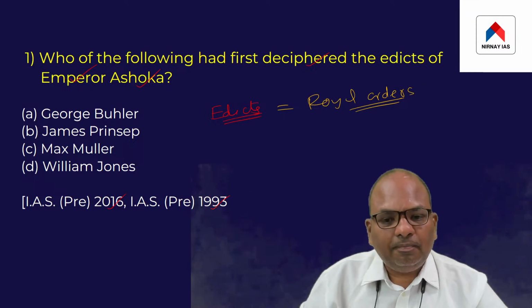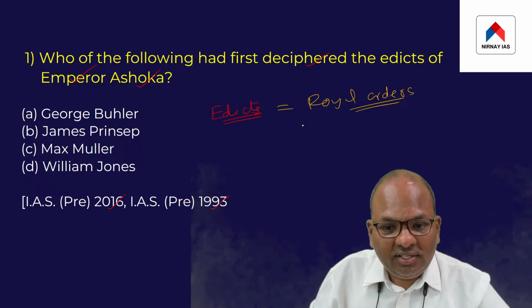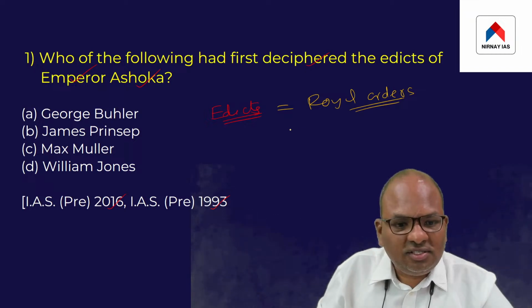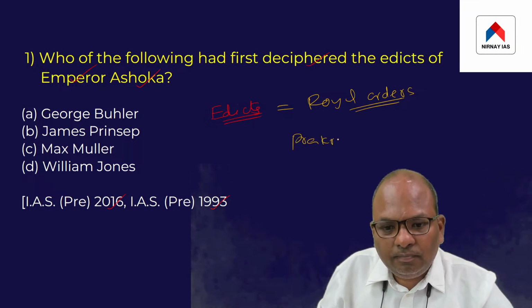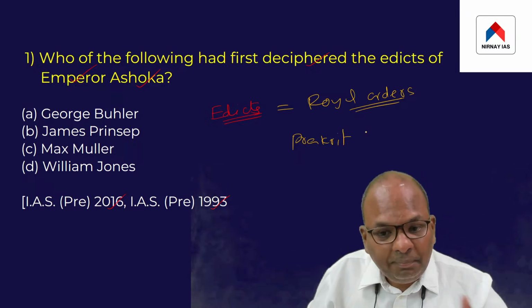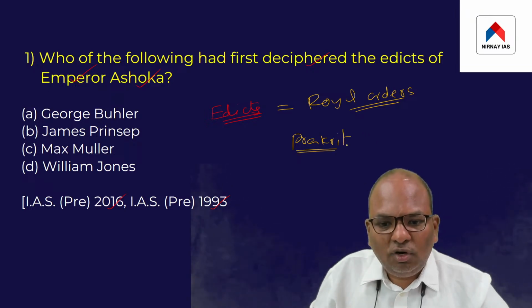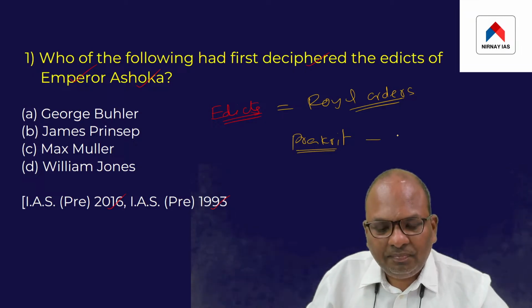Ashoka got his edicts inscribed in Prakrit language, but the script that was used for his inscriptions was Brahmi.